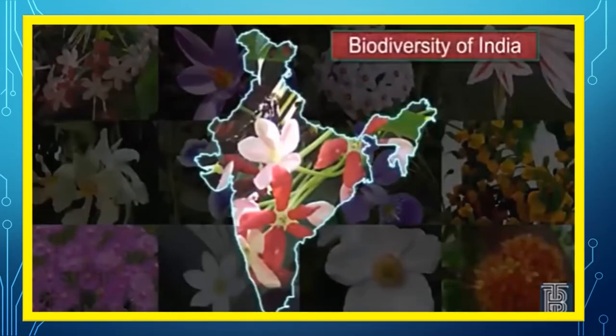Children, have you observed the types of trees, bushes, grasses and birds in the fields and parks in and around your home and your school? Are they similar or are there variations? Yes, there are variations. India being a vast country, you can imagine the types of biodiversity that is available throughout the country. We have different animal species and plants.